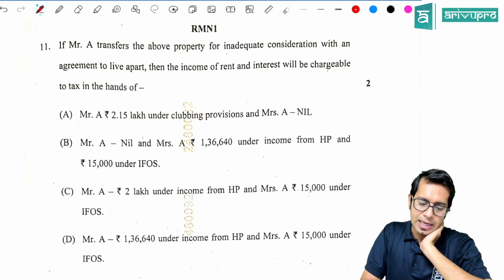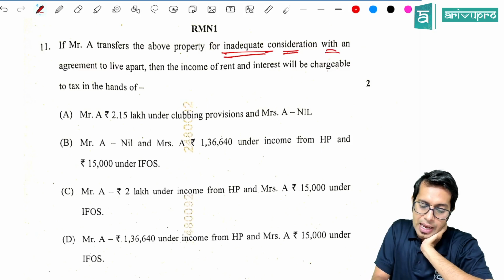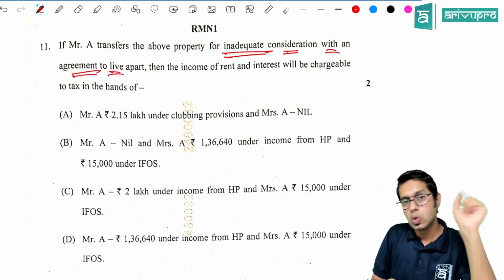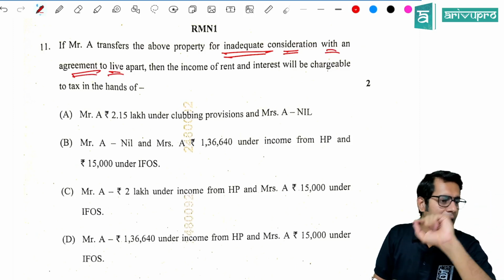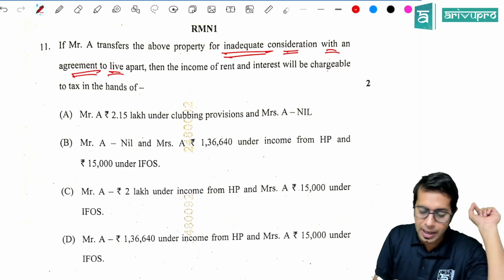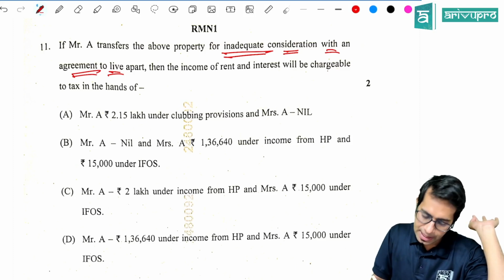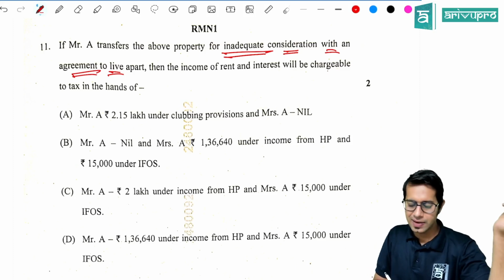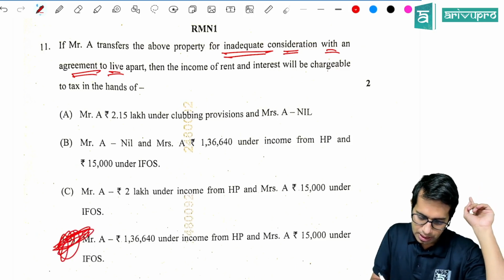If Mr. A transfers the above property for inadequate consideration with an agreement to live apart. So if you are transferring the property to spouse for an inadequate consideration, and if you have an agreement to live apart, then the clubbing provision shall not apply. Then the rental income as well as the interest income will be taxable in the hands of Mrs. A.